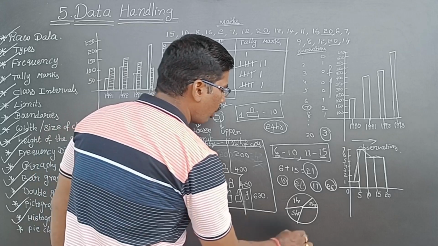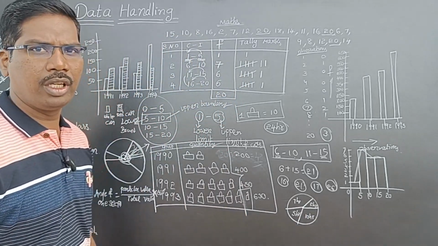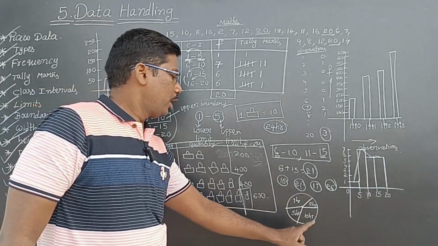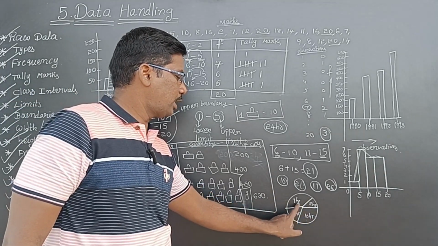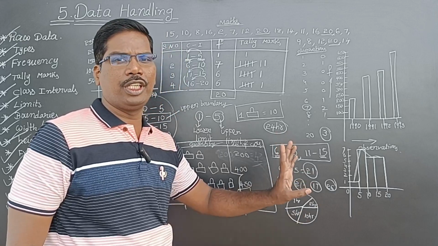The remaining 10 hours, I am sleeping. See here: 2 plus 7 is 9, 9 plus 5 is 14, 14 plus 10 is 24.